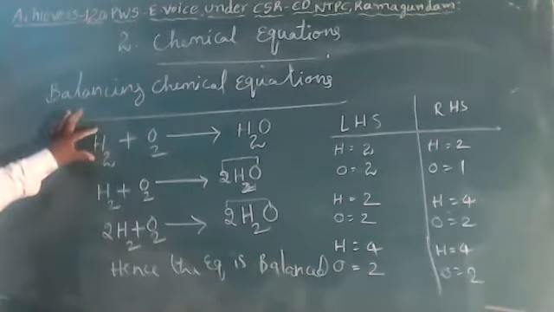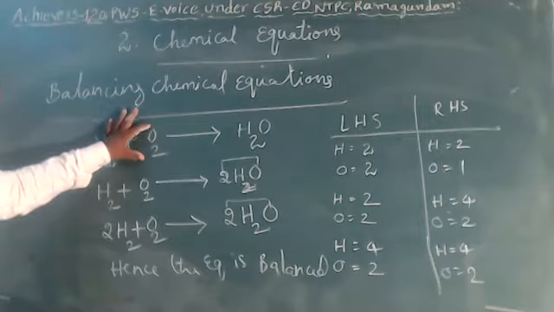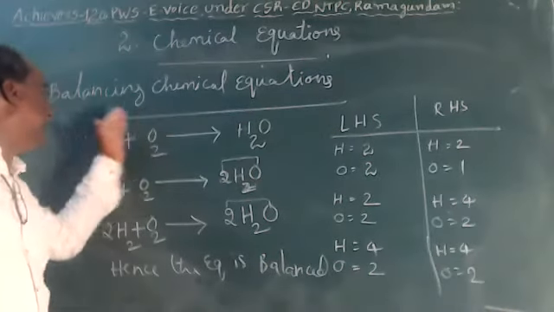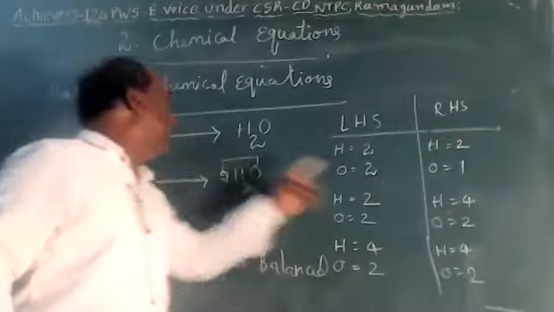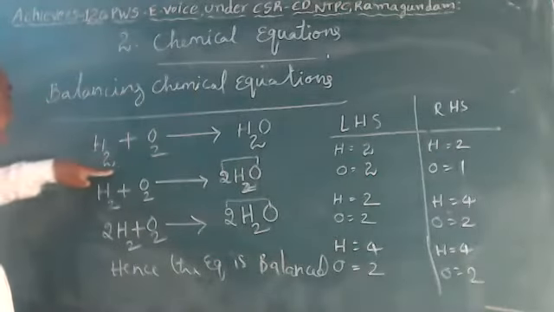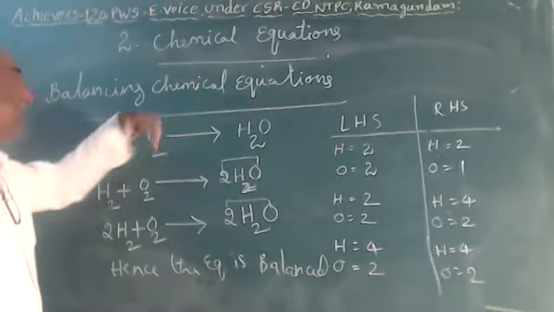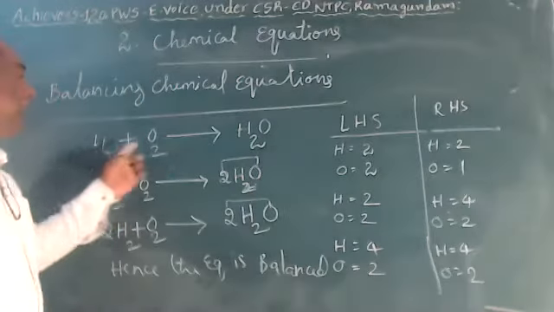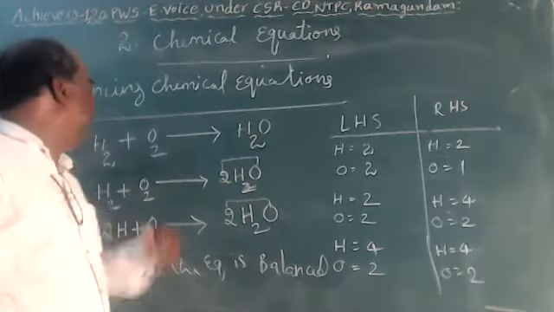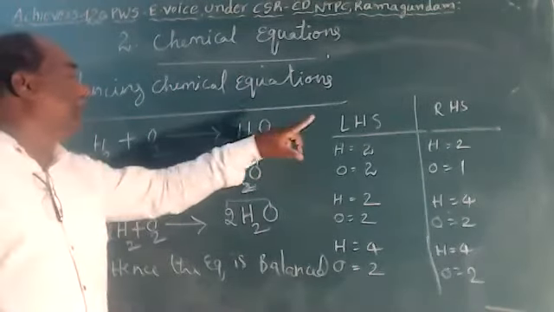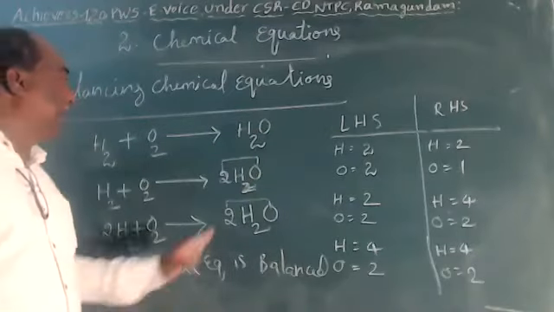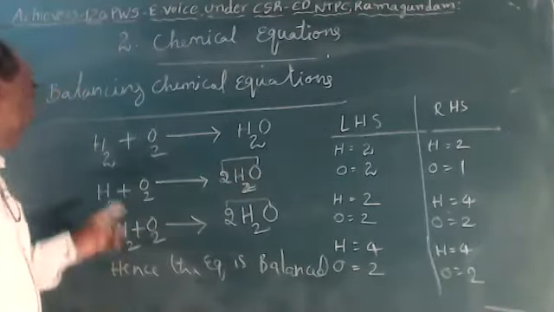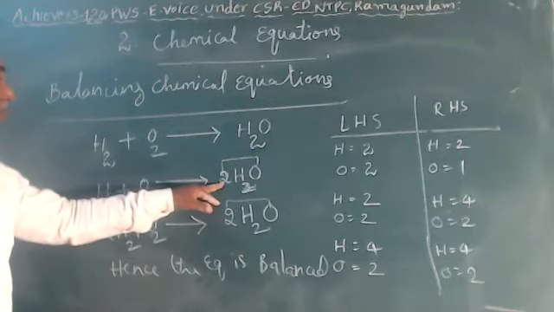So here the first equation is H2 plus O2 gives H2O. Take the LHS and RHS, left hand side and right hand side. The left hand side we call reactants. Right hand side substances are called products. On the left hand side, hydrogen 2 and oxygen 2 will be there. Product side hydrogen 2 and oxygen only 1. That means oxygen we should balance by adding the coefficient 2. Here we have to add the coefficient 2.